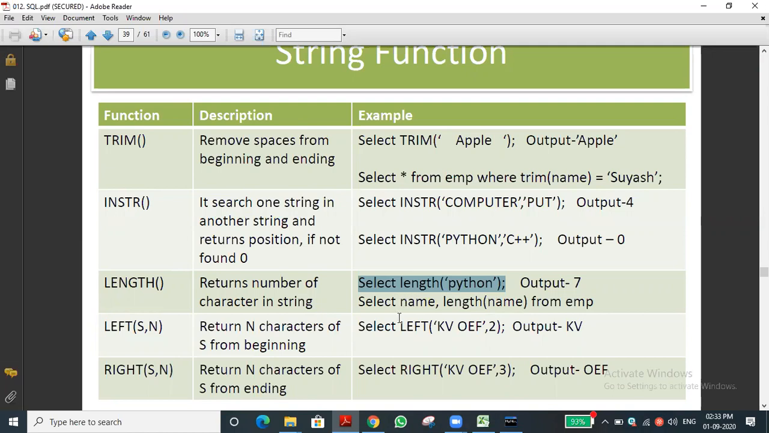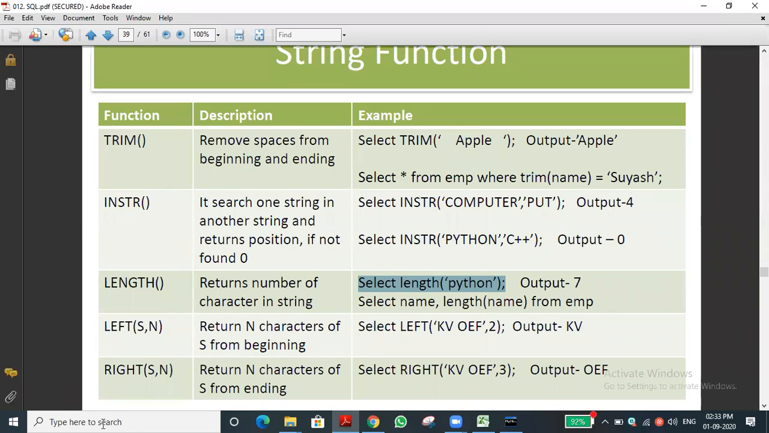You can see select name and len of name from EMP. That means each name and the length of the name will be displayed. For example, Raj means 3. It will display likewise for the EMP table. For example, this is how to apply it on a table.